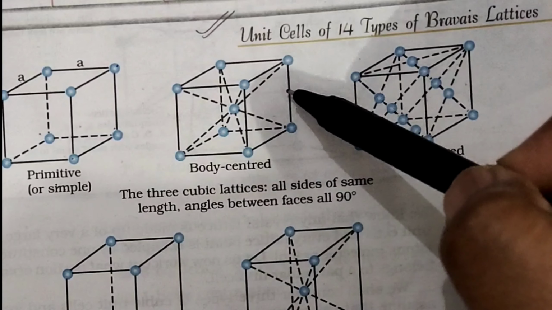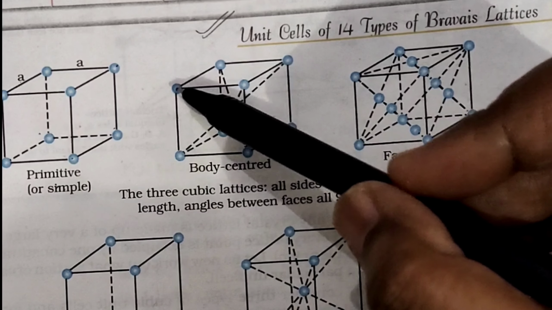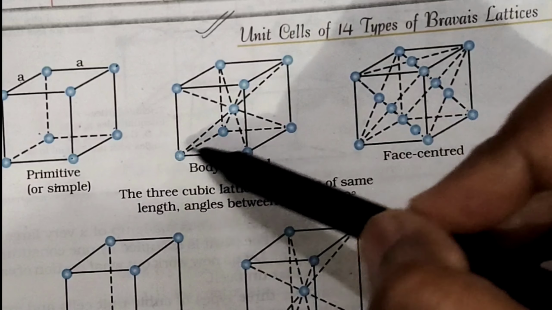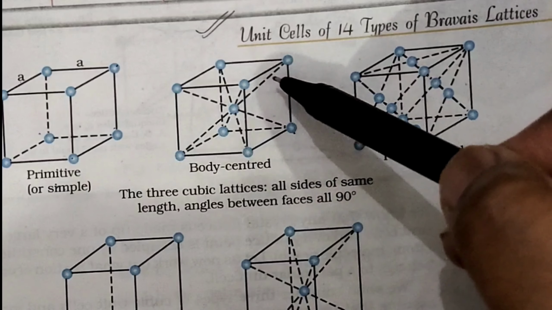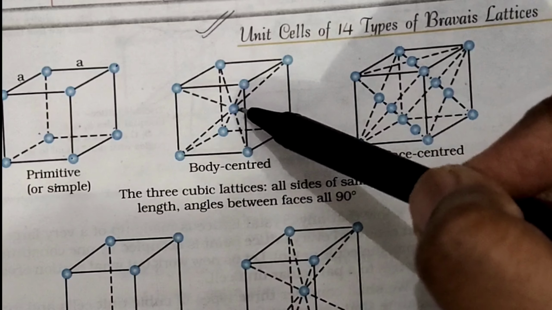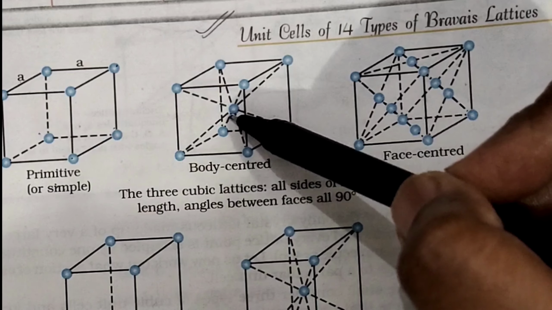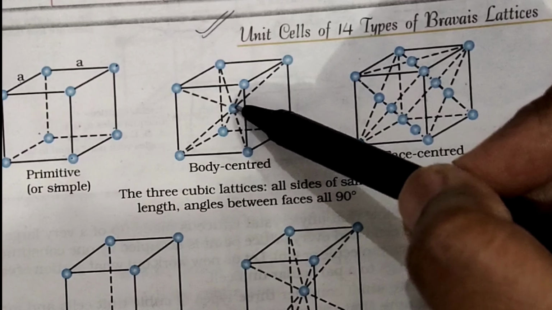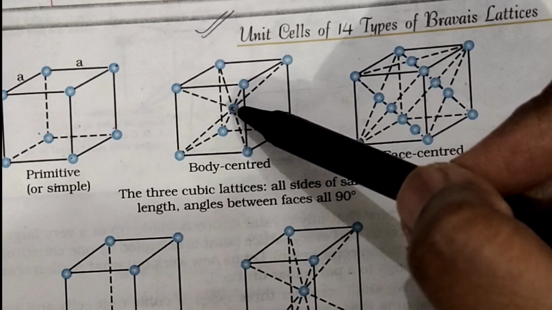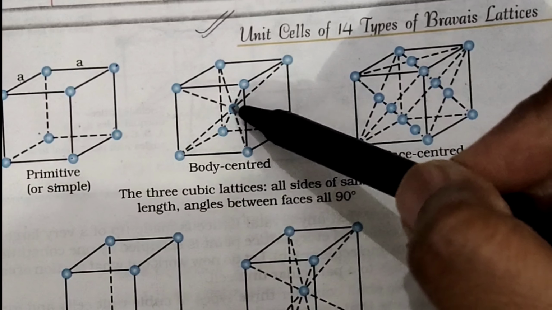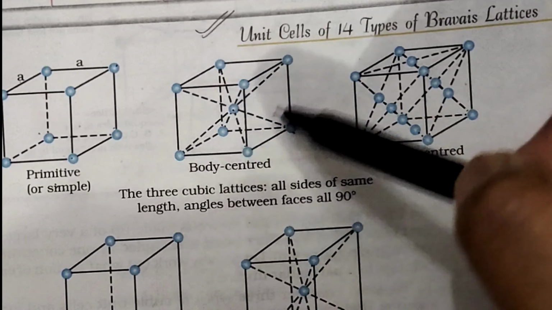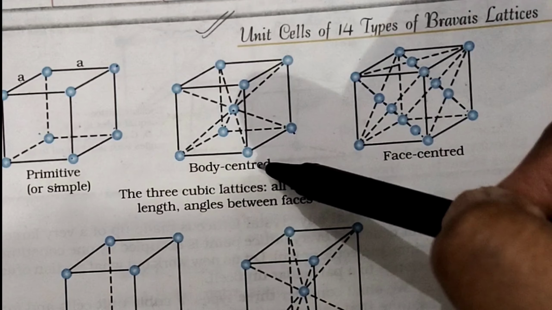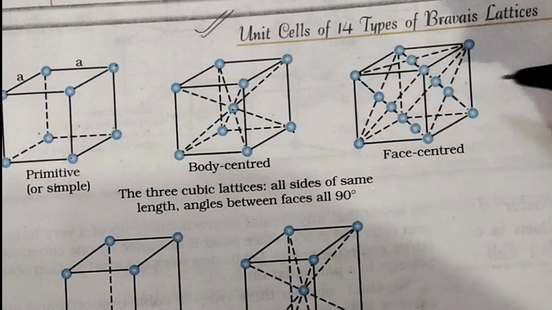Now look at this type of unit cell. The atoms, molecules and ions are present at the corners as well as at the center of the body of the unit cell. One atom, ion or molecule is present at the center of this whole unit cell. This is called a body centered unit cell.